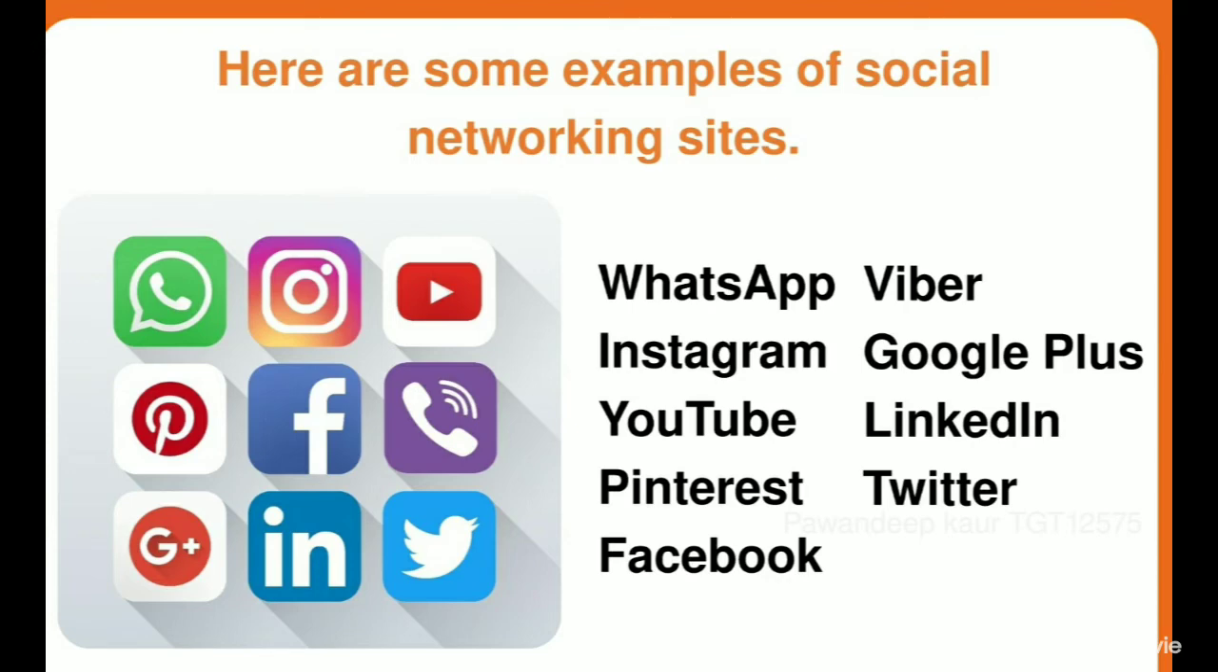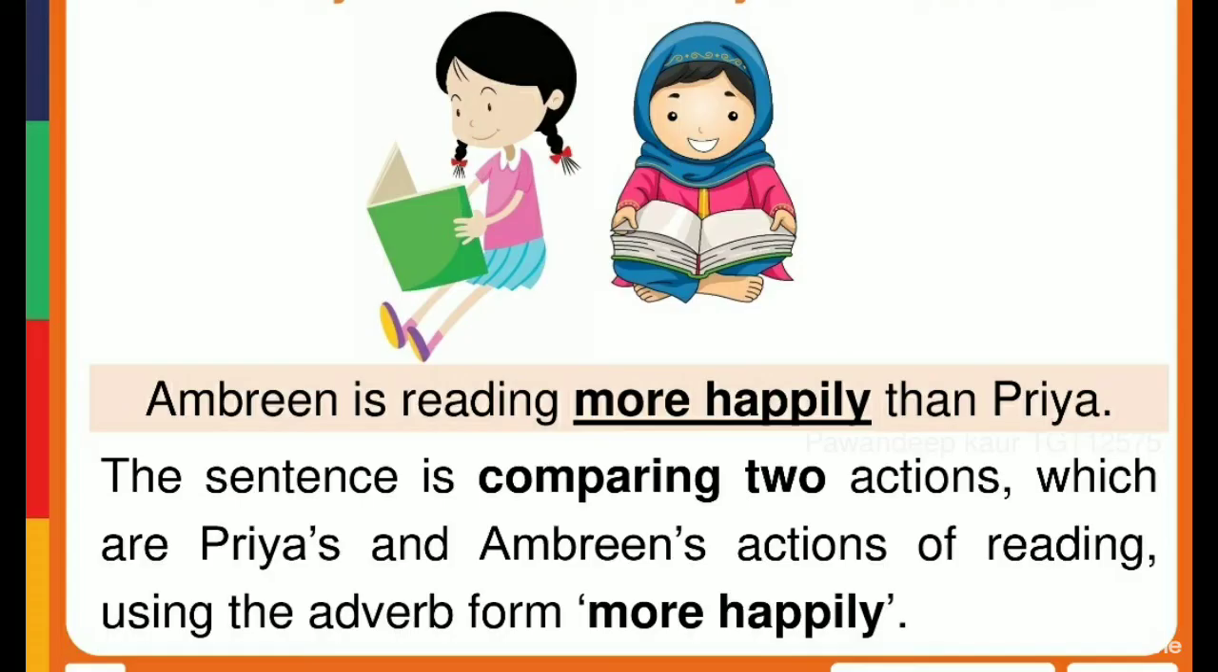Next section is grammar section. Here, everyone you are able to see two girls on your screen. One is quite happy and another is silently reading. So, the girl who is happy, her name is Ambreen, and another one is Priya. So, we can say Ambreen is reading more happily than Priya. So, the sentence is comparing two actions. So, when we are comparing two actions, we will use more.